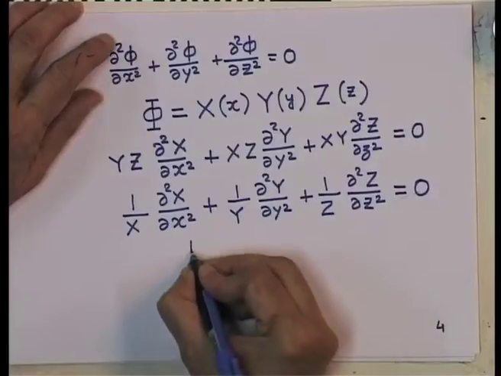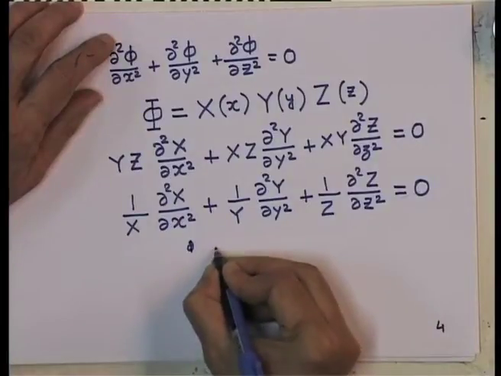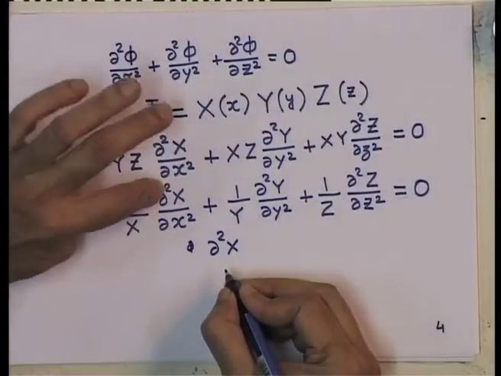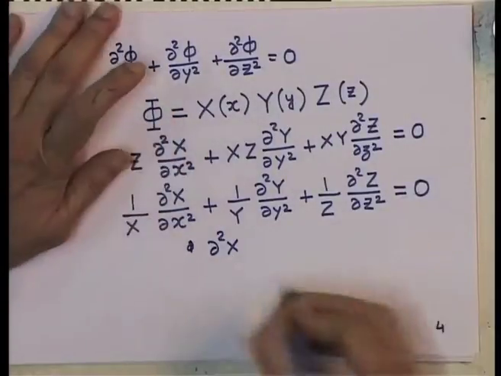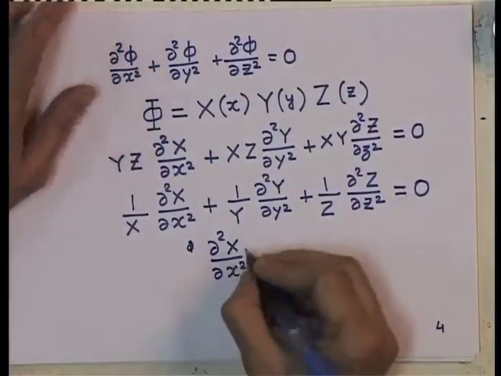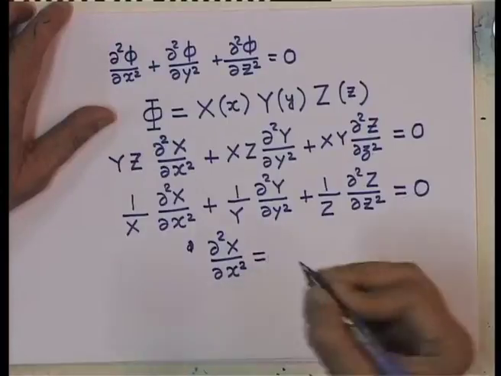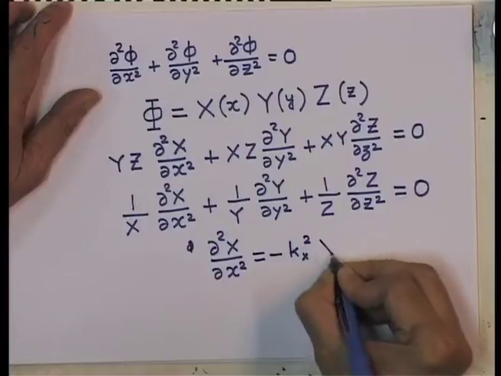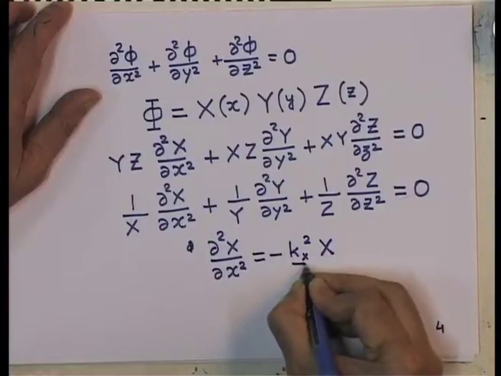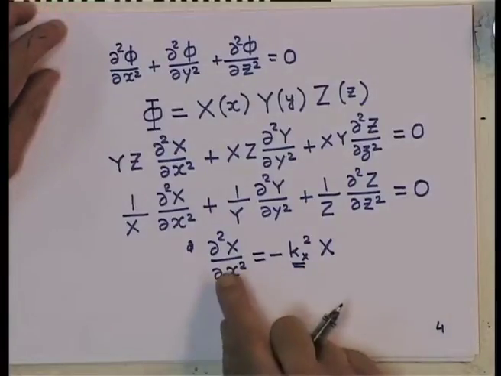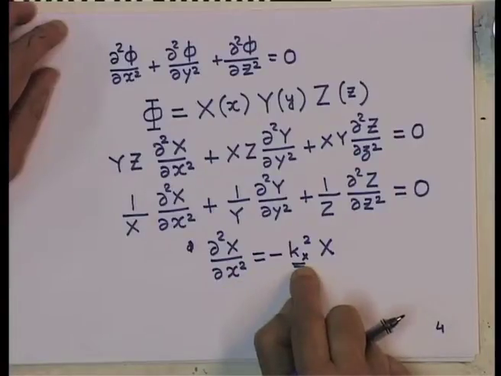So, what do I get? Let me write the first equation: 1 over X, d square X by dx square is a constant. So, let me take this to be equal to, let us take, minus kx square, a constant. This kx square, this x is because I am getting this constant associated with this x. So, this is a constant value.